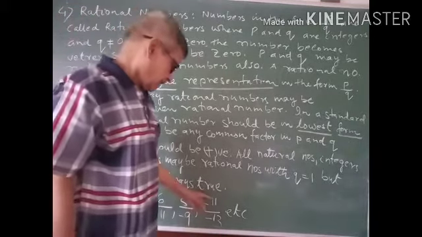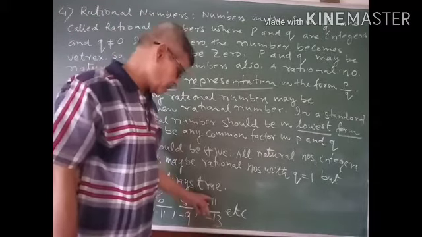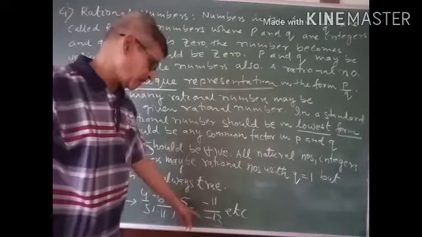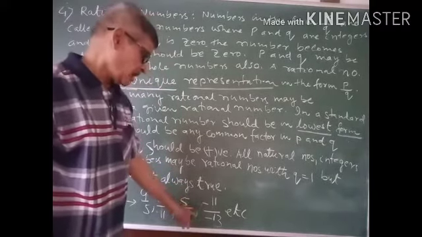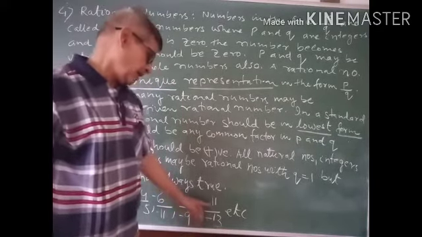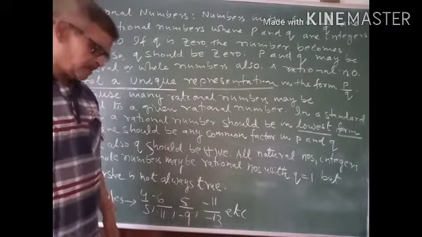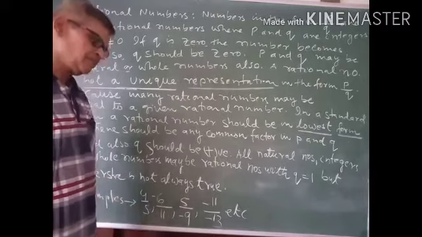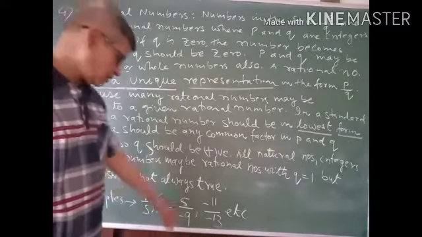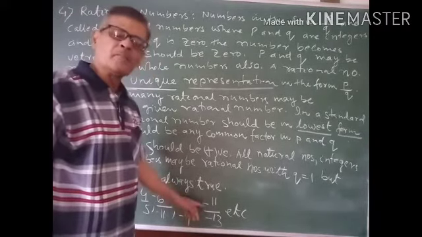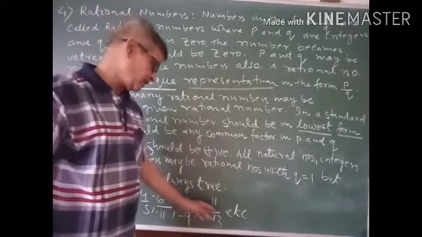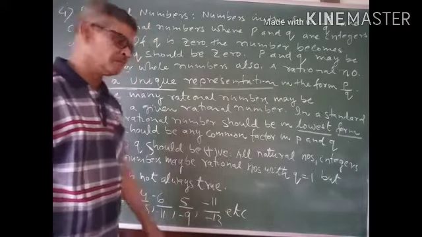Here numerator and denominator both have the same sign, negative signs, and consequently -11 by -13 will be a positive rational number, because minus is divided by minus, and consequently this will be equal to 11 by 13.